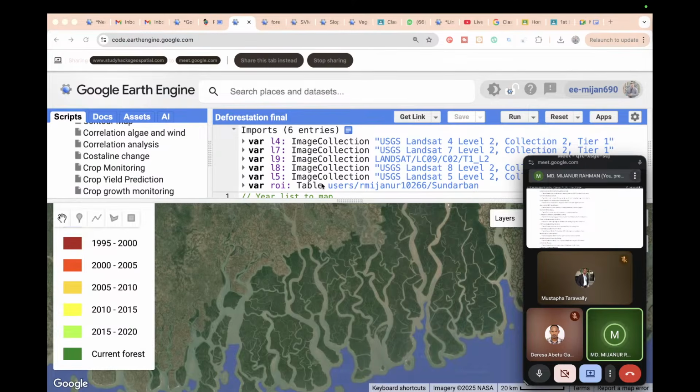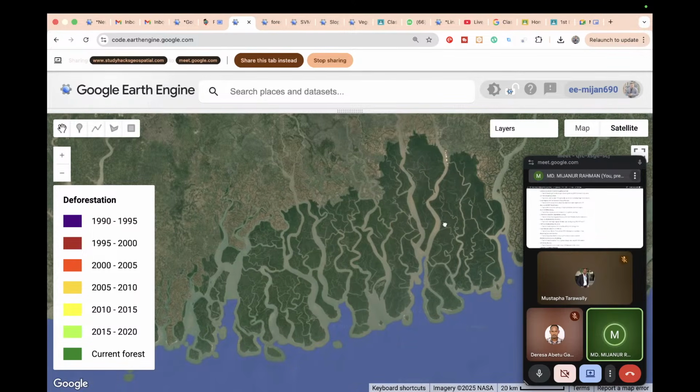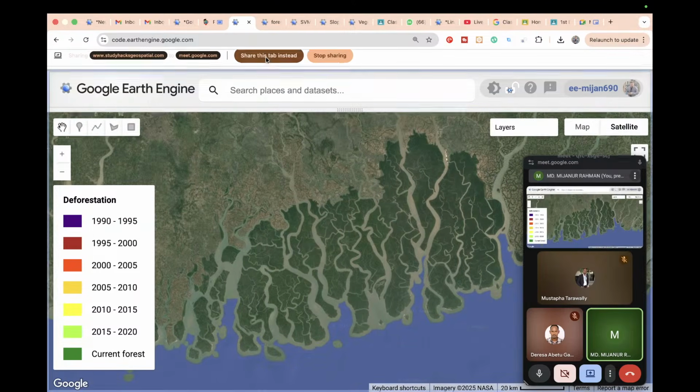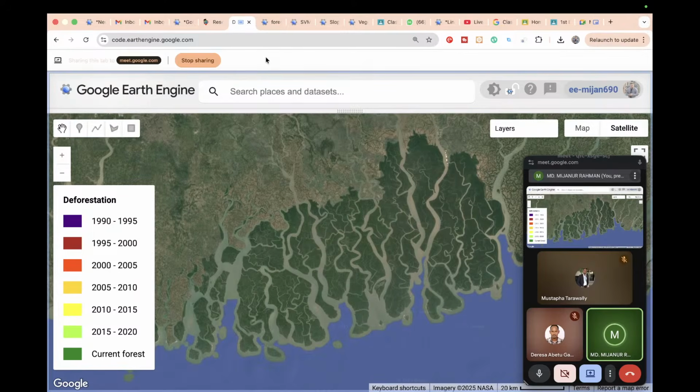So here I already show you the written code, and some of my previous projects. Suppose this is a deforestation project for the mangrove forest in Bangladesh. If you check this deforestation, you can easily identify different periods, mainly year-wise. Every 5-year interval, we try to identify, suppose 1990 to 1995, how much area of deforestation we identify.